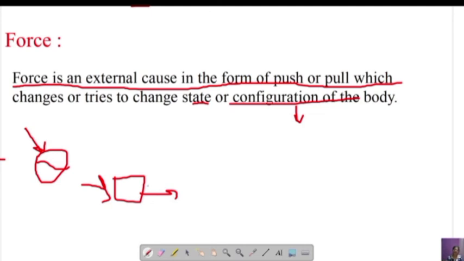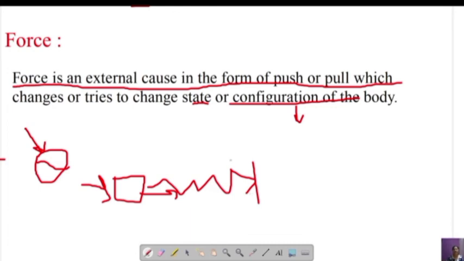So when you push, an object which was at rest changed to motion. Is it clear? When it starts moving, if you apply a force in the opposite direction, then what happens to this book? This book stops. Is it clear? So by this you can stop a body or you can move a body. So to move a body or to stop a body, you have to apply a force.